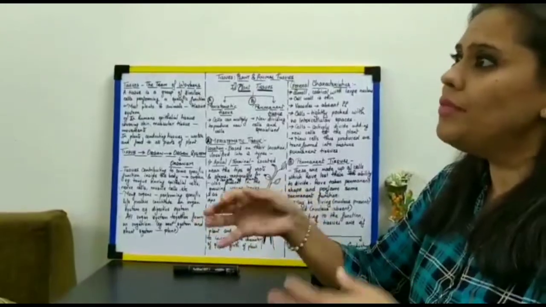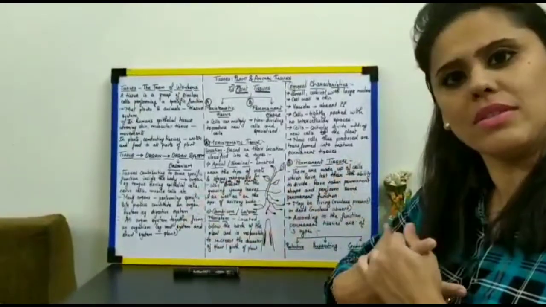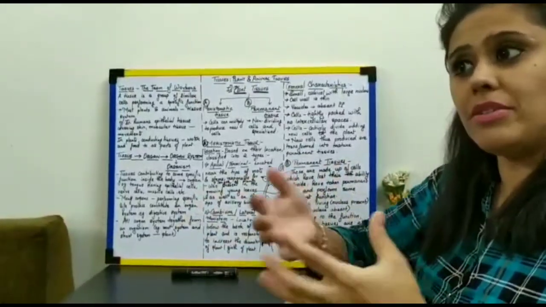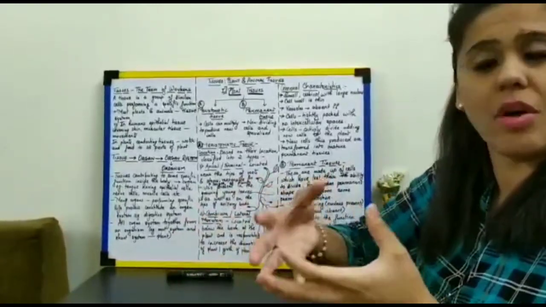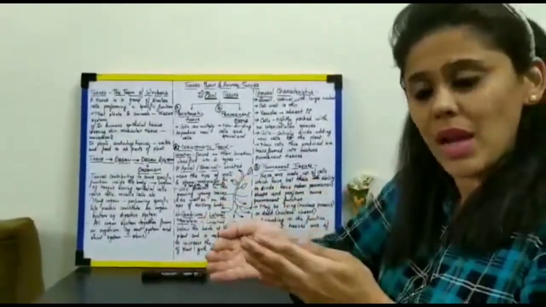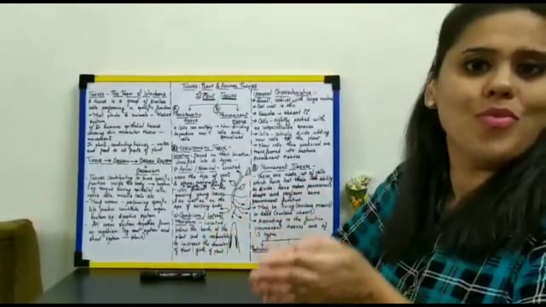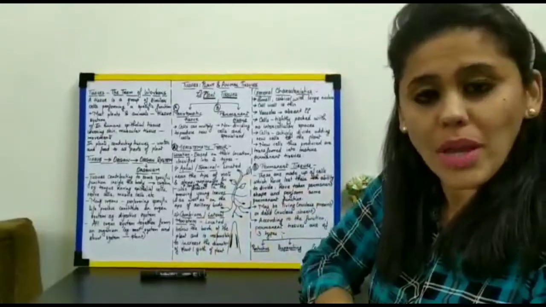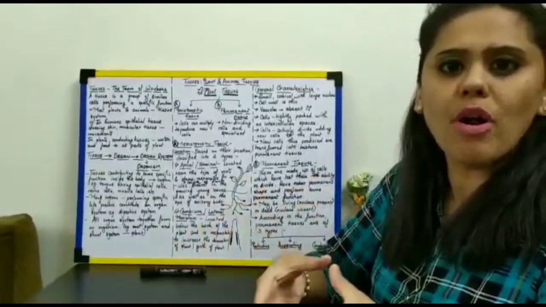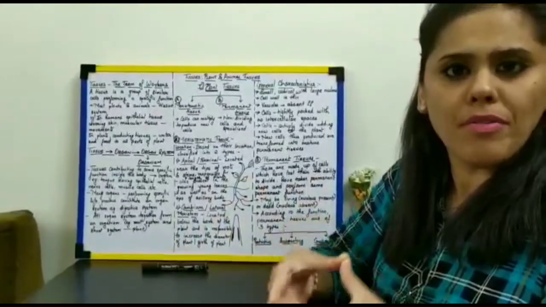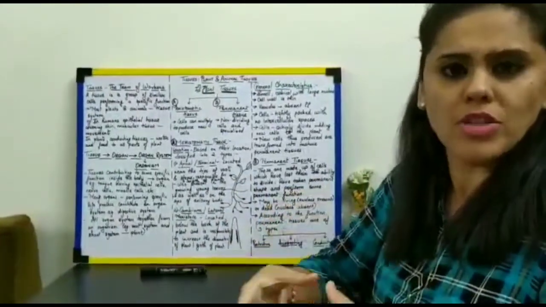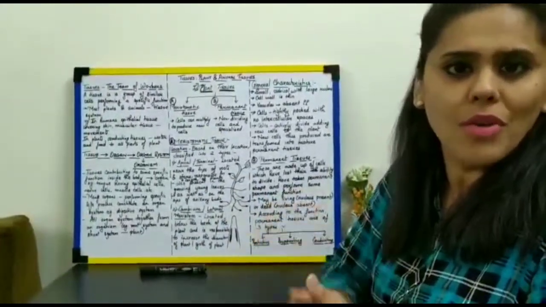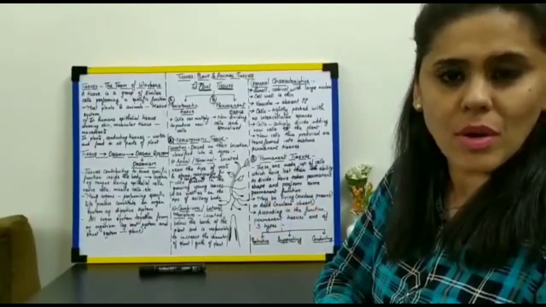For example, consider your respiratory system. All the cells of the respiratory system would combine to form a tissue, and they would be responsible for performing only one function, and that function would be respiration.